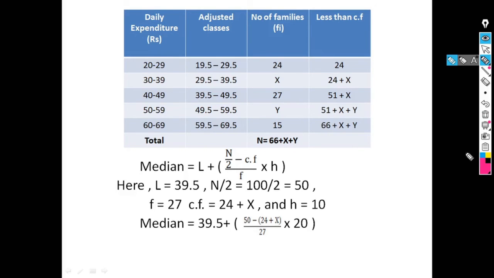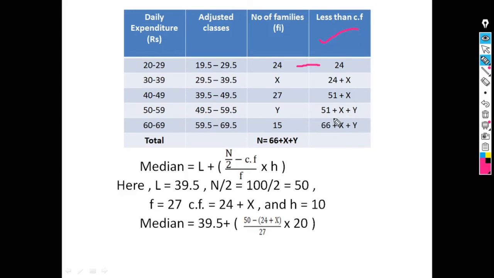For calculation of the median for a continuous frequency distribution, our formula is median is equal to L plus (n by 2 minus Cf) upon f into h. For this, our first step is to calculate the less than type cumulative frequency. So for this data, the first observation is as it is, that is 24. Then 24 plus x, then 24 plus 27 plus x, that is 51 plus x, then 51 plus x plus y, and then